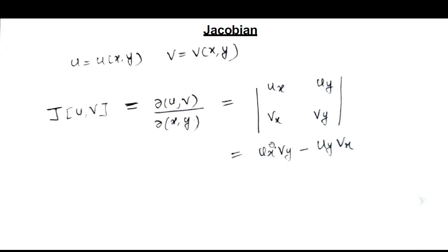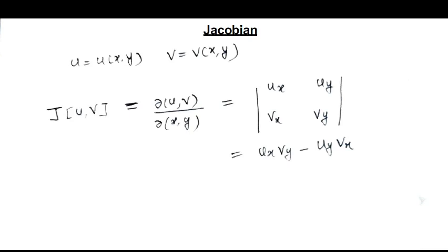Then the Jacobian of u, v, in PDE we will denote it by this symbol, ∂(u,v)/∂(x,y). This stands for the Jacobian. This is the notation we will use in PDE for denoting the Jacobian of u, v, where u and v are functions of x and y. It is defined to be the determinant with rows ux, uy and vx, vy, and we know this determinant value is ux vy minus uy vx. So in this way we have to find the Jacobian. The Jacobian is invertible means its determinant should be non-zero.